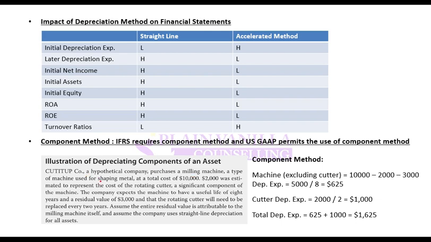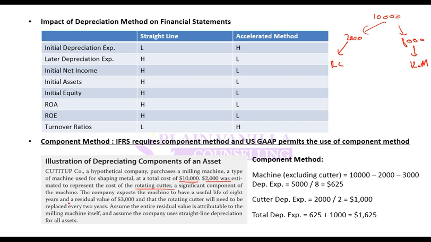A hypothetical company purchases a milling machine, a type of machine used for shaping metal, at a total cost of $10,000. $2,000 was estimated to represent the cost of the rotating cutter, a significant component of the machine. So if 2,000 is the rotating cutter, 8,000 is the rest of the machine.